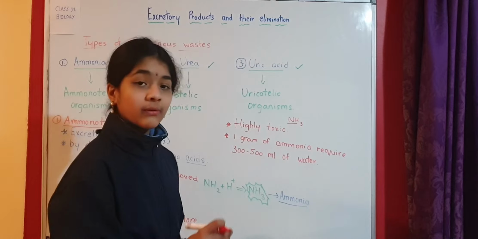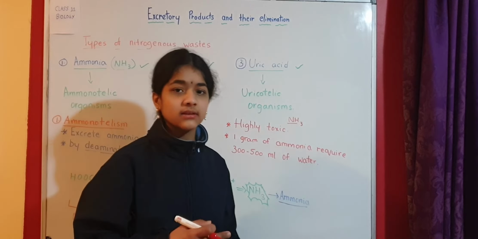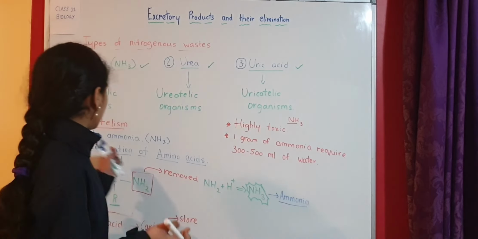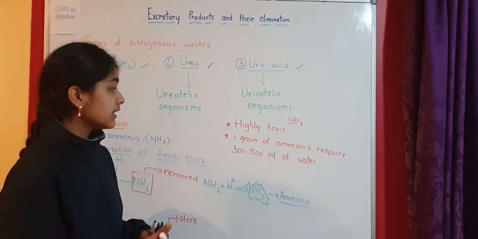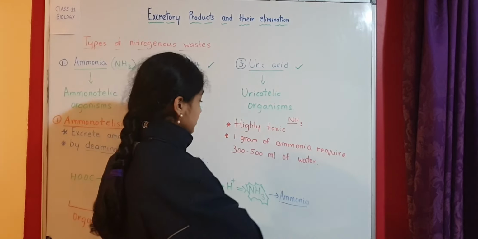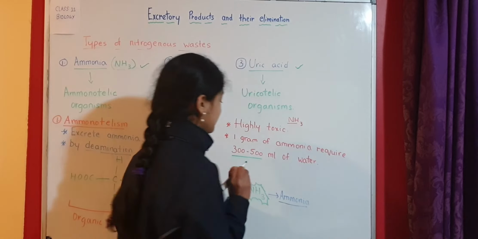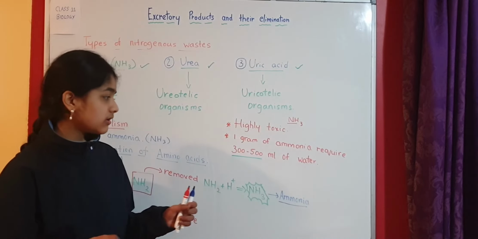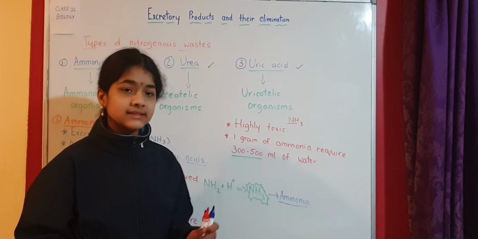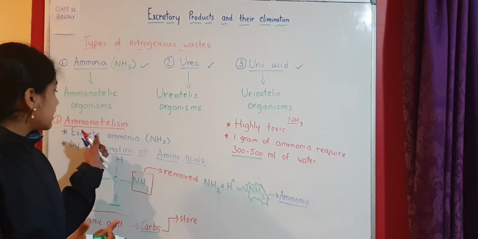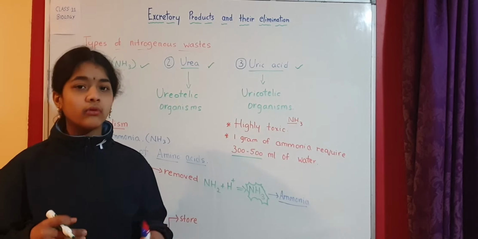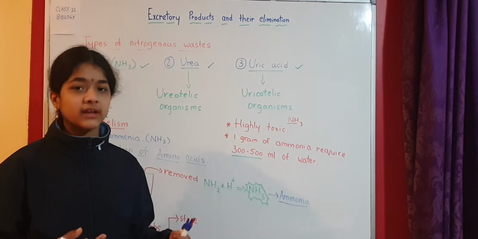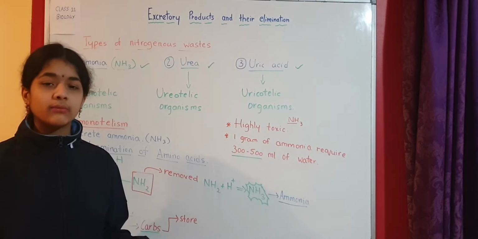So for 1 gram of ammonia to be excreted, if the ammonotelic organisms need to excrete 1 gram of ammonia, they need this much. So this is a lot, 300 to 500 milliliters of water. That's why these ammonotelic organisms are usually aquatic animals, because they can afford to lose as much water as they can, because they live in water.